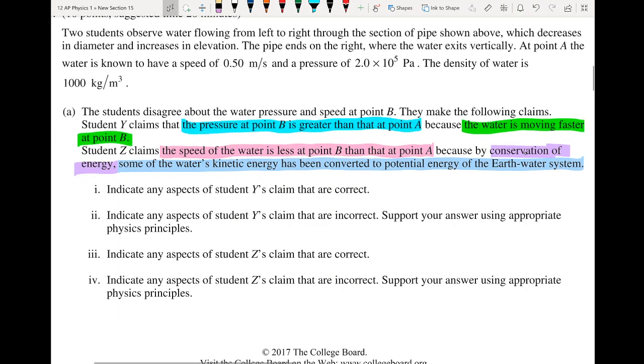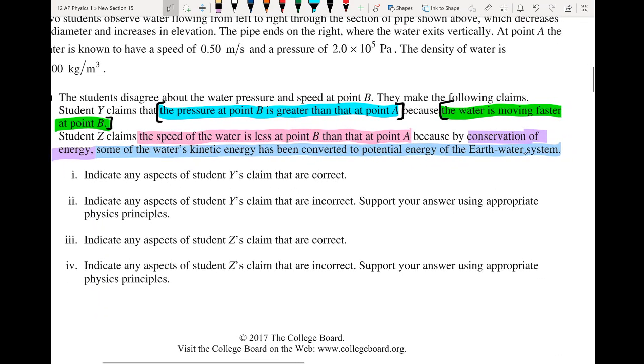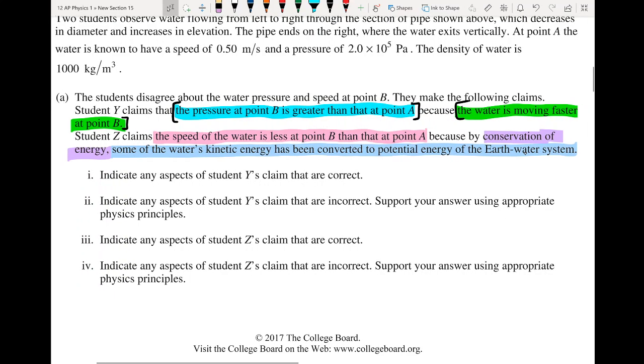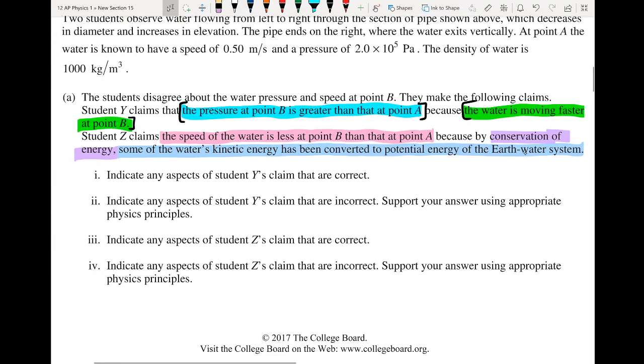So I like to section those off. I usually wouldn't have a highlighter. I would just kind of go, whoop, and whoop. That is a claim. Then we're looking at student Z. Student Z claims the speed of water is less at point B than at point A because by conservation of energy, some of the water's kinetic energy has been converted to potential energy of the Earth water system. This is kind of loaded. Again, it's one claim, but a few different statements make up that full claim. The student's saying the speed of water is less at point B than at point A. That is something that we could check.